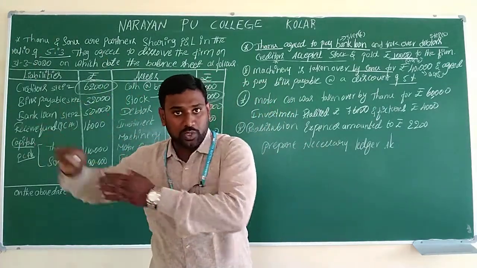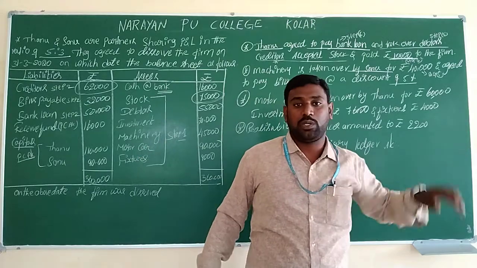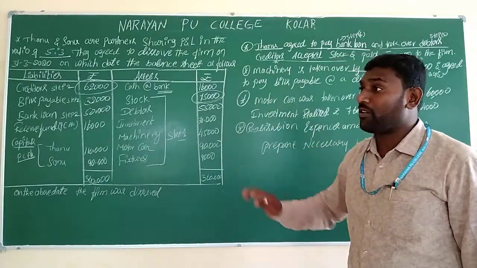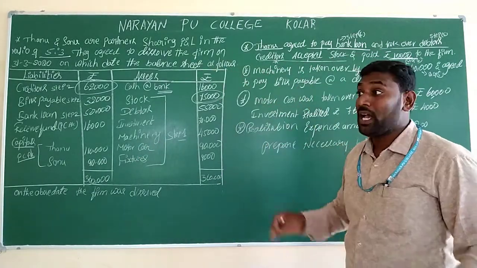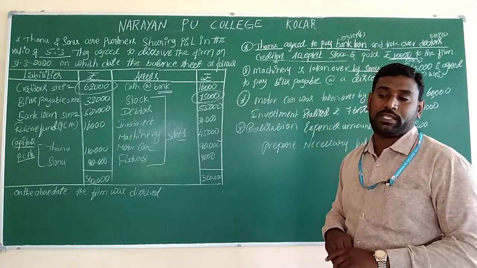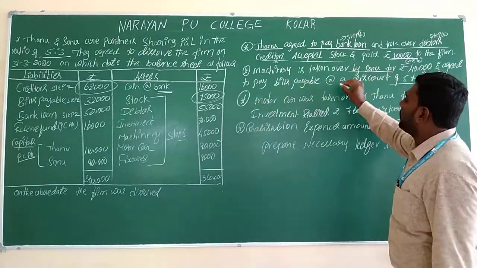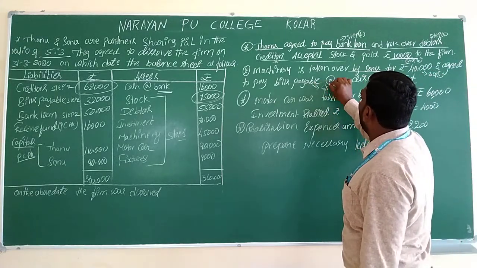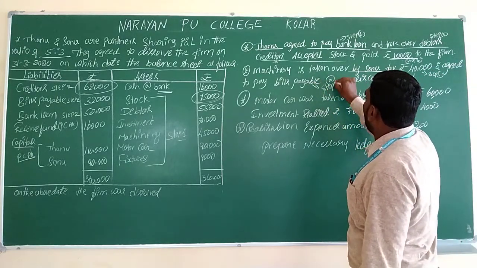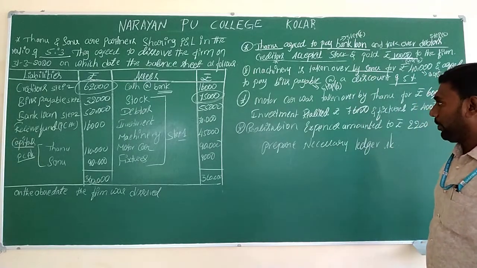Here the liability is also paid, and he is receiving the machinery. They are not selling the asset to an outsider. The partner himself kept the asset and the partner only has to pay the money. Therefore this machinery and bills payable transaction will come to step number 6 of the realization account.